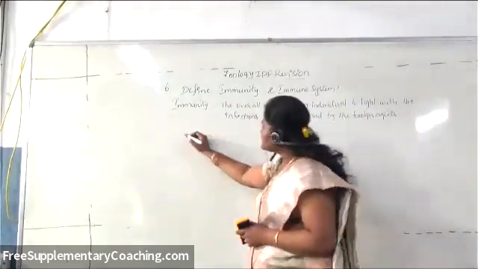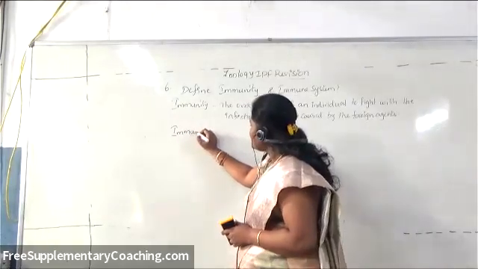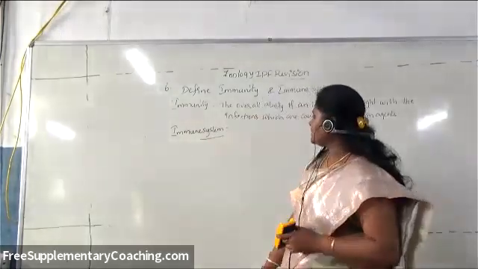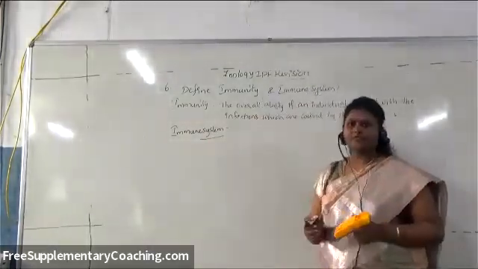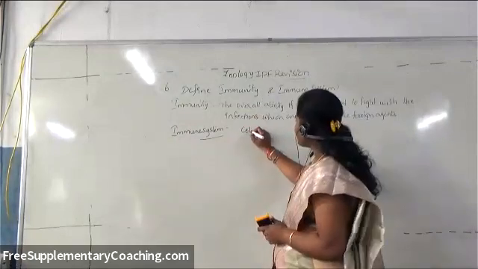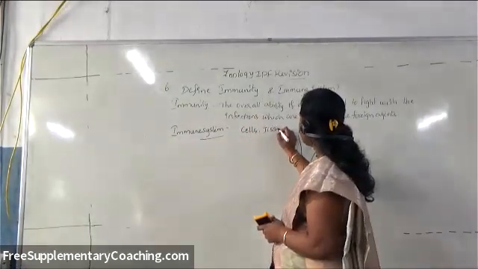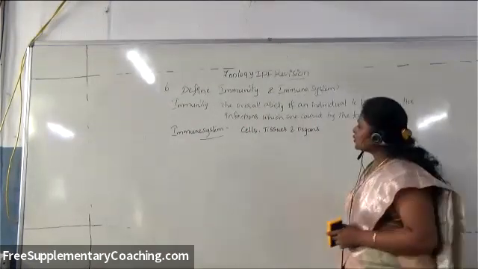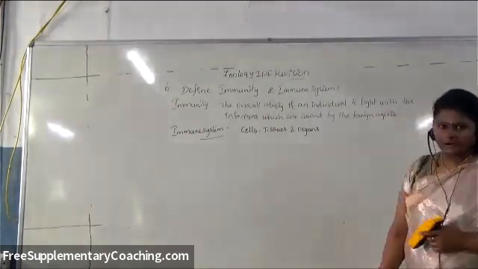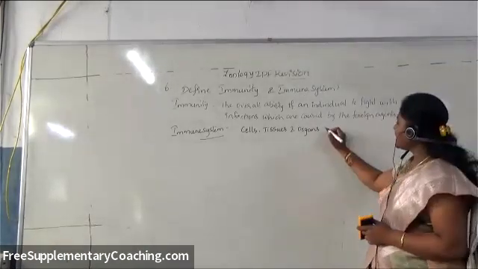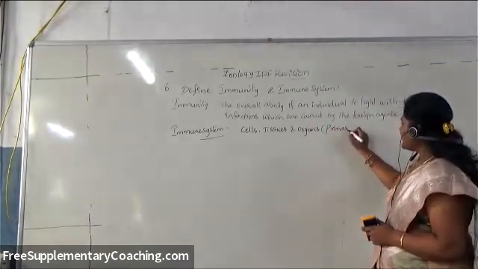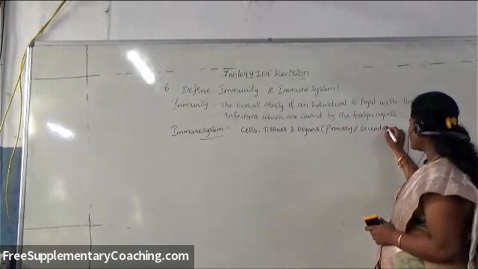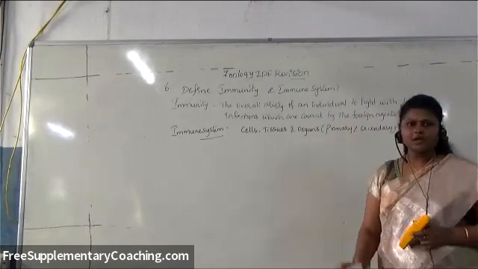So how can you define the immune system? It is a collection of cells, tissues and organs. In organs also we have primary lymphoid organs and secondary lymphoid organs, that is primary immune organs and secondary immune organs.